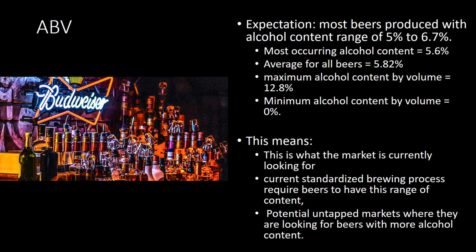Maybe there are some markets out there looking for something different, and nobody has gone to talk to them and find out what they want. So you never know. We think there may be untapped markets, so we need to do some market research and understand how the market works in order to implement this and really make it fact. But this is what we found.